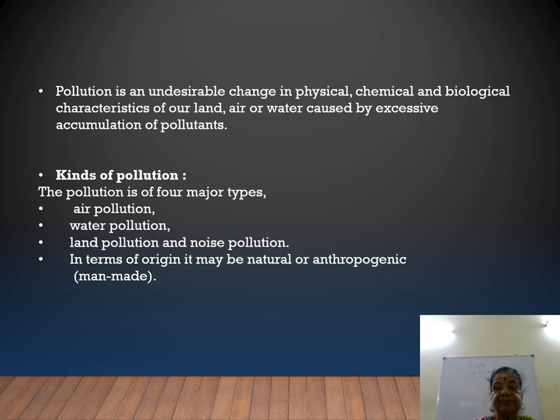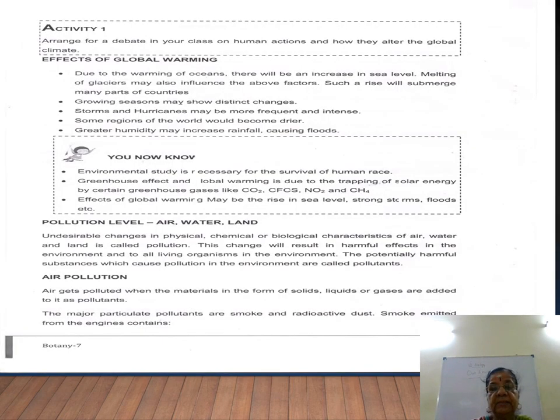That is, air pollution, water pollution, land pollution, noise pollution, and it may be natural or man-made. And the man-made we call anthropogenic, right? And then we studied global warming, the representation of which may have come in the previous page. The global warming representation would have come earlier, it's fine, look at the previous page.